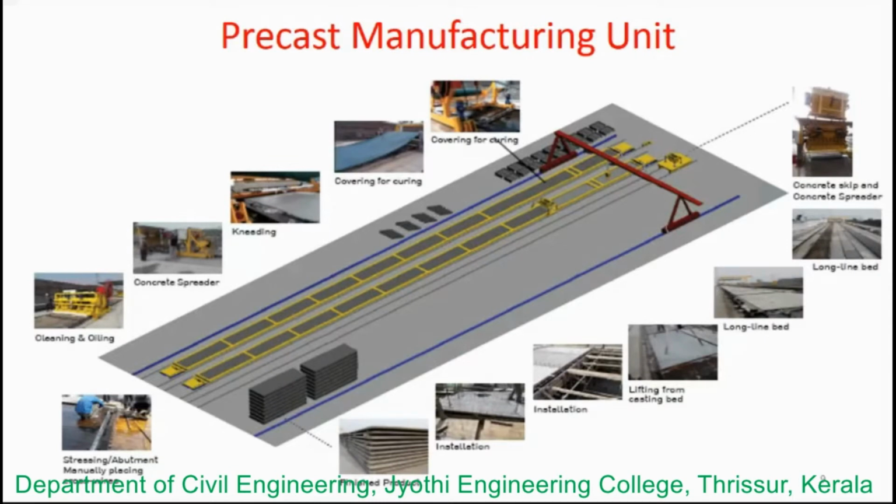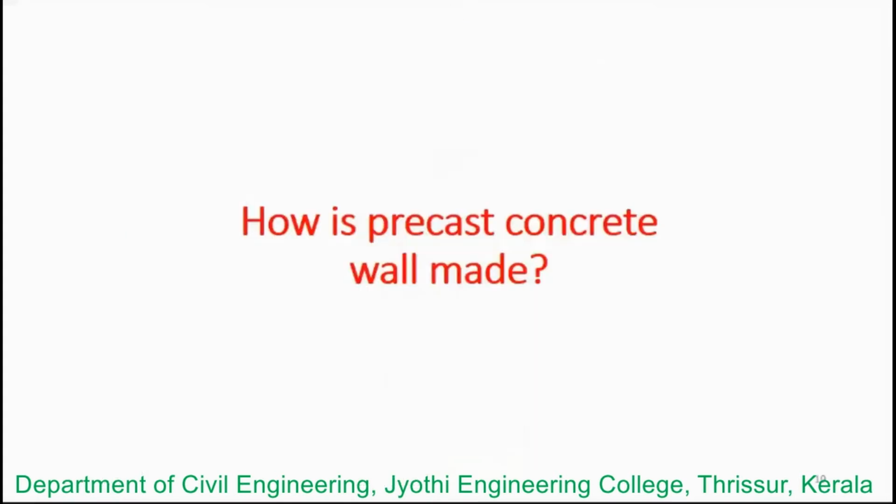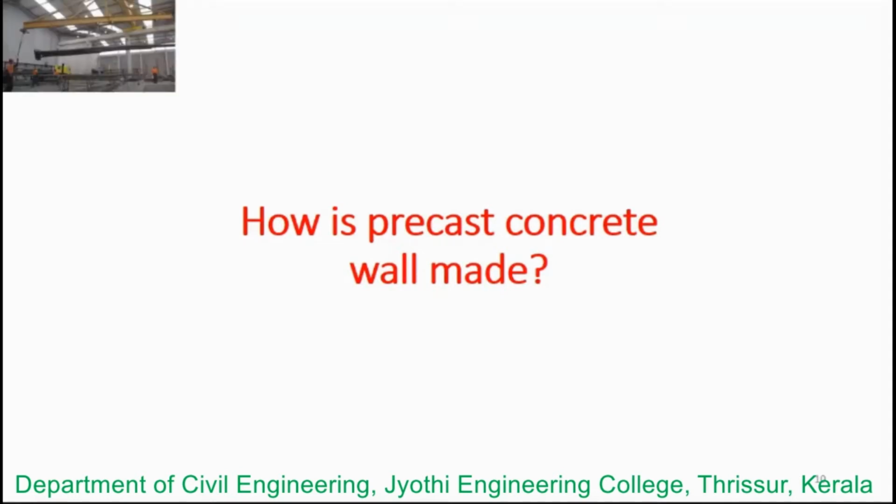So when we watch the overall picture, this is the manufacturing unit. In one complete slide, I tried showing all the processes that are carried out. Now let me take an example of how a precast concrete wall is made. I have explained the manufacturing process that takes place in the industry, and I have shown this in the slide.